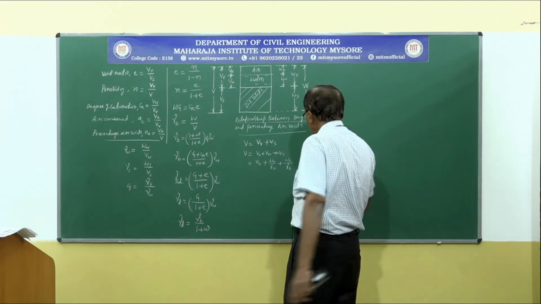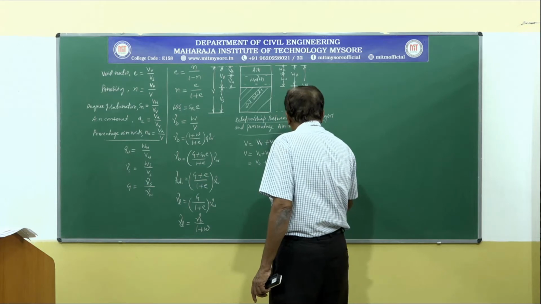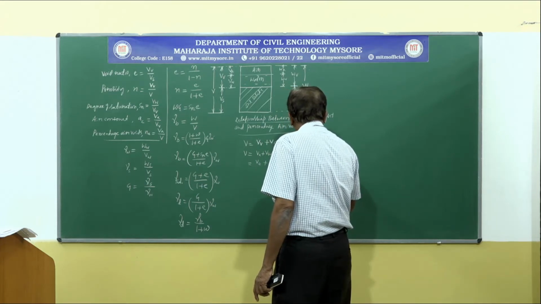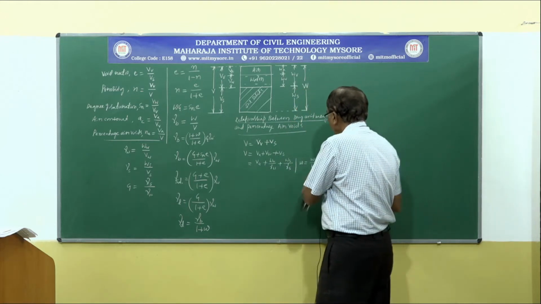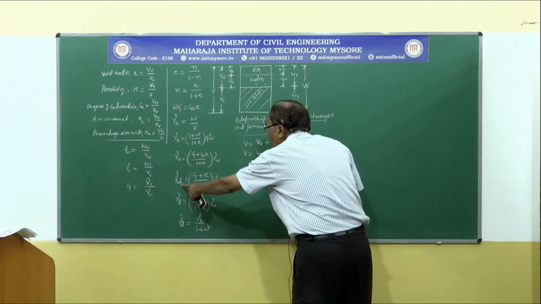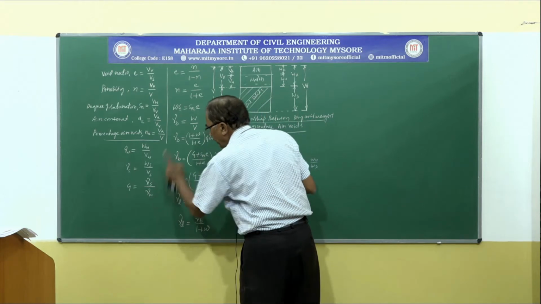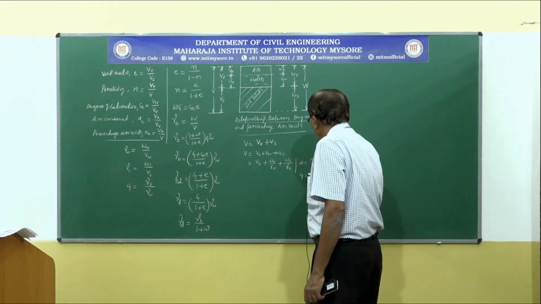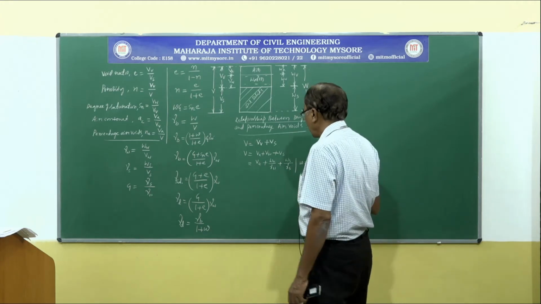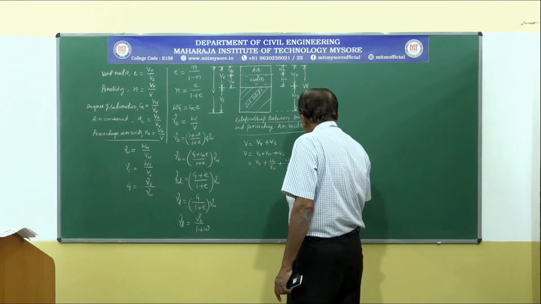Also, we have a relationship that water content W is equal to weight of water divided by weight of soil solids, and specific gravity G is equal to unit weight of soil solids divided by unit weight of water. Therefore, G is equal to gamma S divided by gamma W, or gamma S is equal to G gamma W.